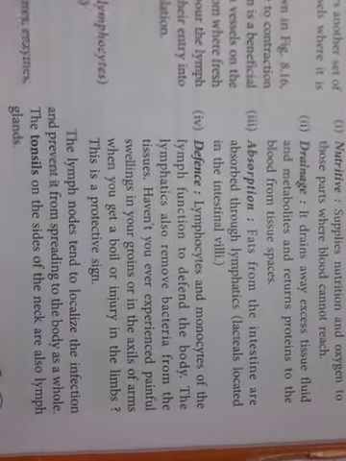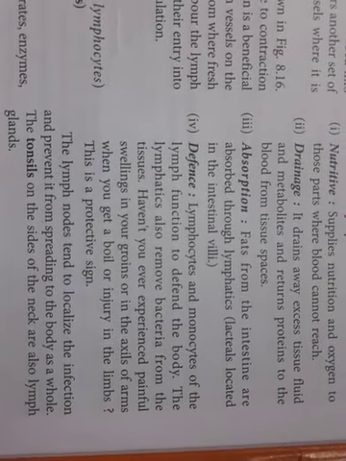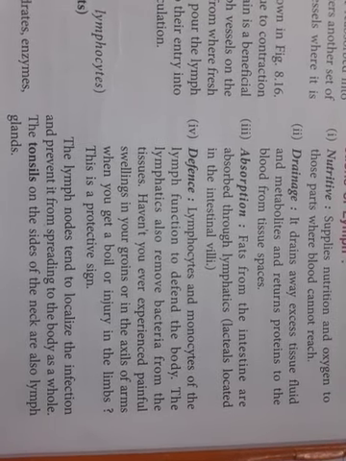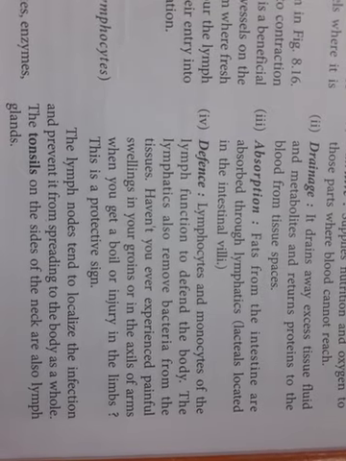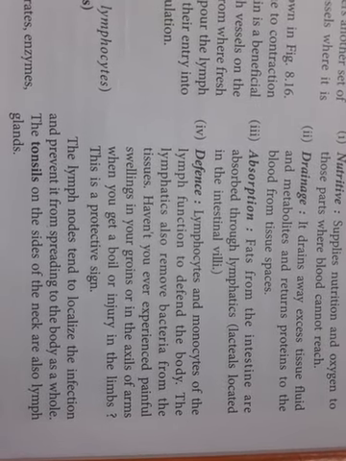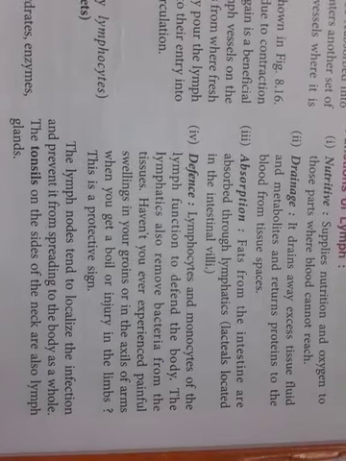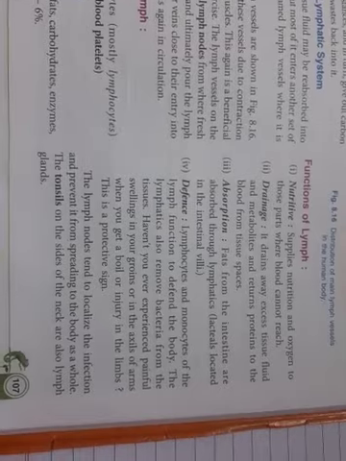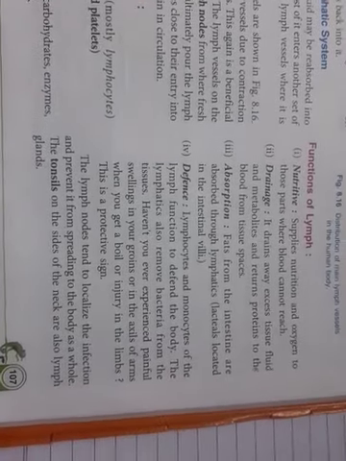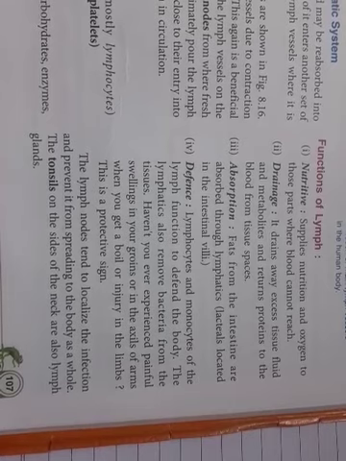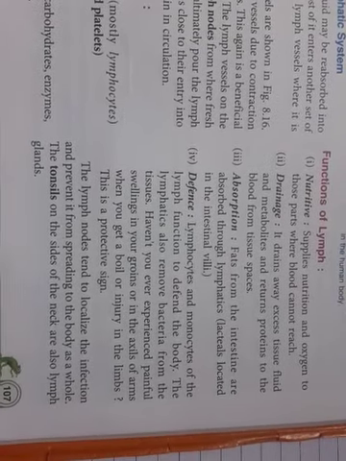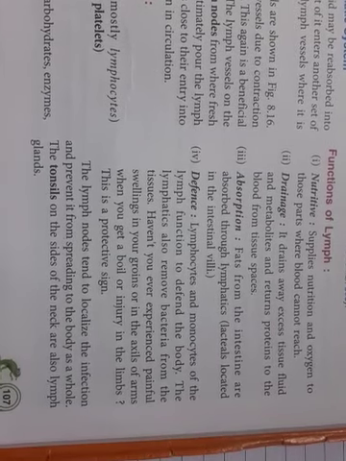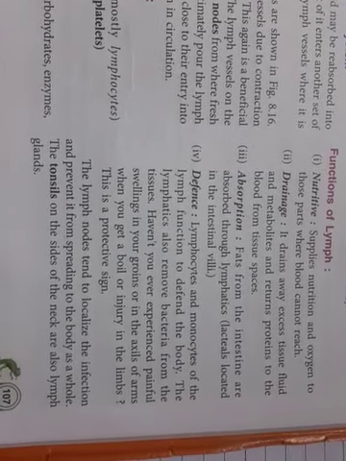Then defense: lymphocytes and monocytes of the lymph function to defend the body. They act as a defense system. The lymphatics also remove the bacteria from the tissues. So sometimes you must have observed a painful swelling in your groins. The groin is the area where your upper thighs meet the lowest part of the abdomen, the pelvic girdle area. So you must have seen swellings in the groin or in the axilla of the arms when you get a boil or injury in the limbs. This is a protective sign, because you get pain over there.